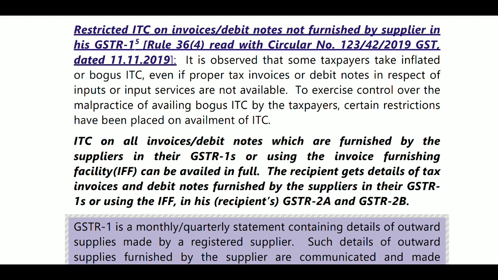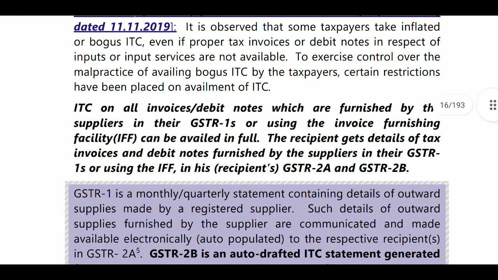Some persons are taking bogus inputs even though they do not have input tax invoices. If any person asks for invoices, some persons are copy-pasting the invoices and photo editing them. Next, to exercise control over the malpractices of availing bogus inputs by the taxpayer, certain restrictions have been placed on availment of ITC. What is that certain restriction?